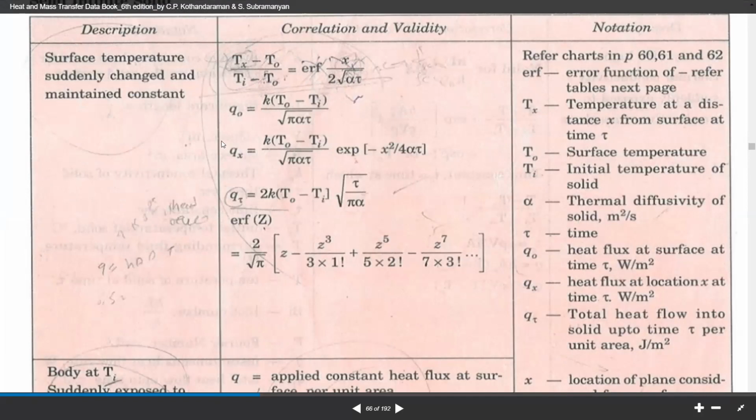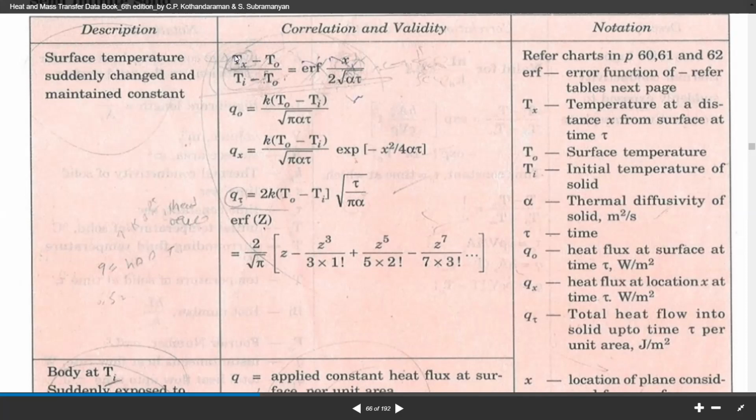In the given data, we have mentioned Ta, and the handbook has given T naught. There is no difference. T naught and Ta both stand for the surface temperature. So instead of T naught, we have taken Ta. No problem. You can use this equation to find the value of x.